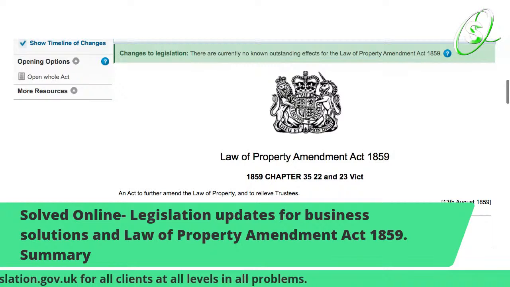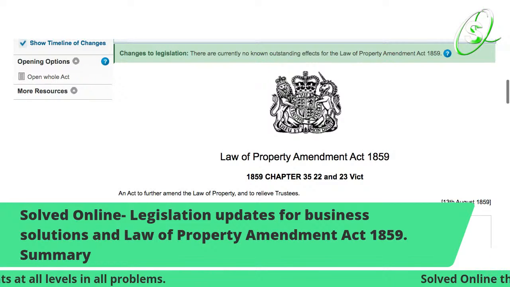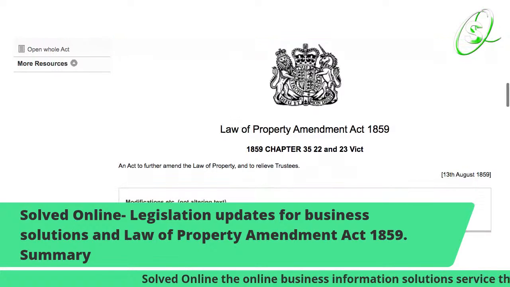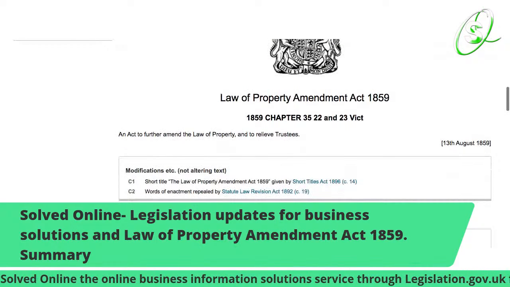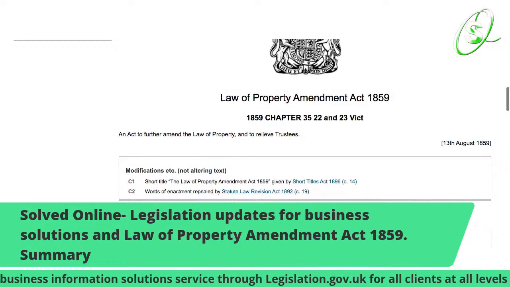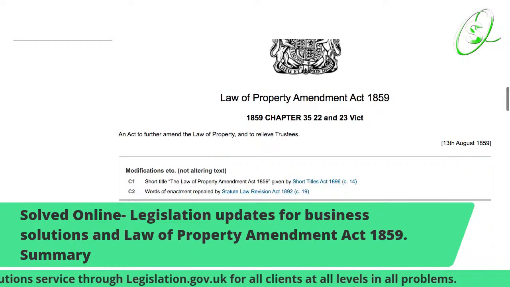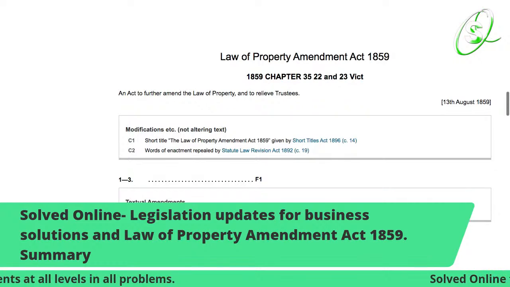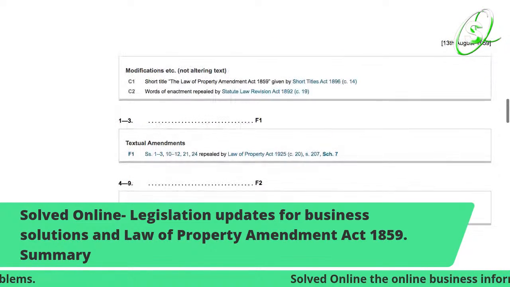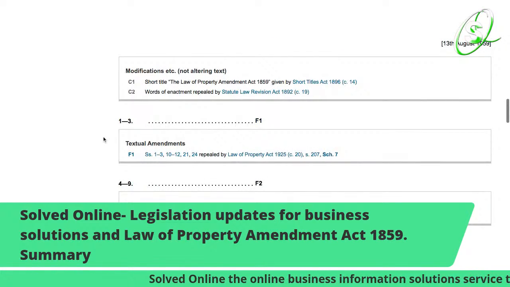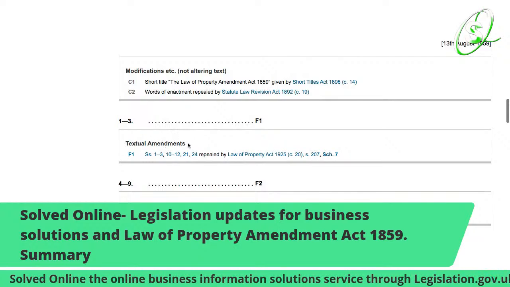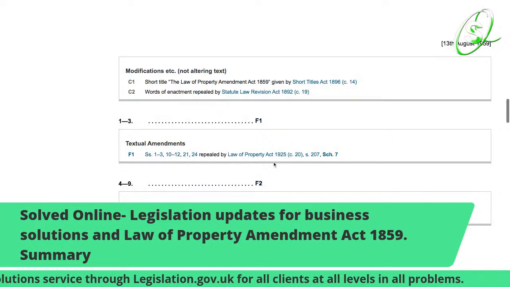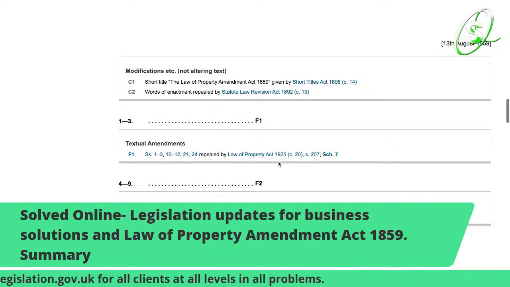So we have the Law of Property Amendment Act 1859, and it says an act to further amend the law of property and to relieve trustees. Yeah, there we go. So most of the texts are basically textual amendments. As you can see, this one has been repealed by the Law of Property Act 1925.